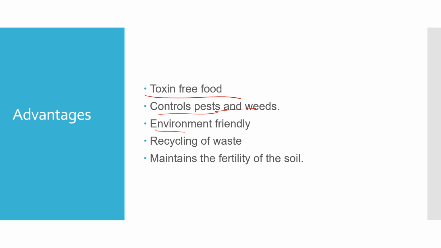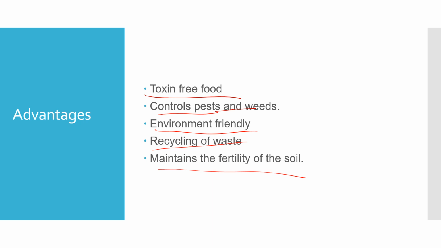It is an environmentally friendly method, that is, it does not cause any air, water or soil pollution. Recycling of waste also happens in organic farming, because whatever waste is produced in the farm is recycled in the form of manure. Recycling is a very important part of manure formation. It also maintains the fertility of the soil. As no pesticides or fertilizers are added, the fertility of the soil is maintained very nicely.